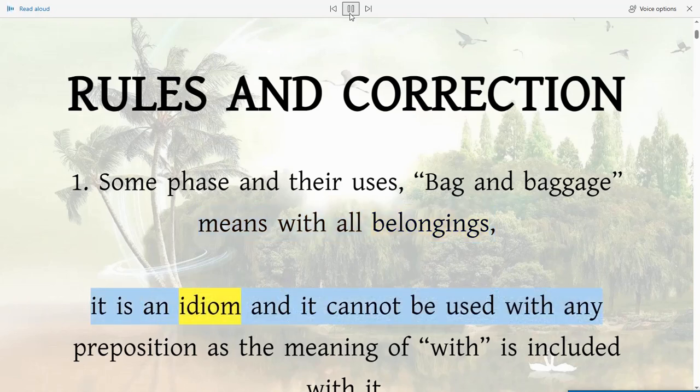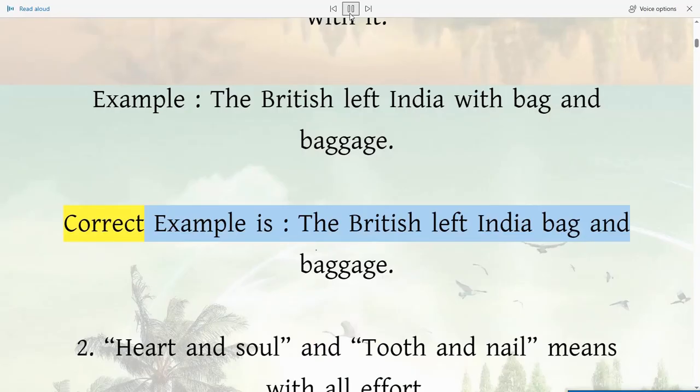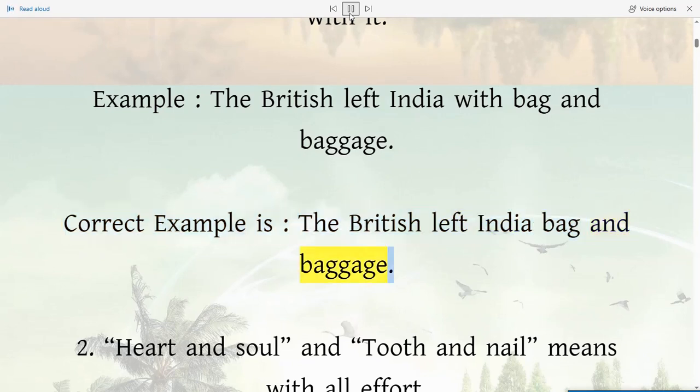It is an idiom and it cannot be used with any preposition, as the meaning of with is included with it. Example: the British left India with bag and baggage. Correct example is the British left India bag and baggage.